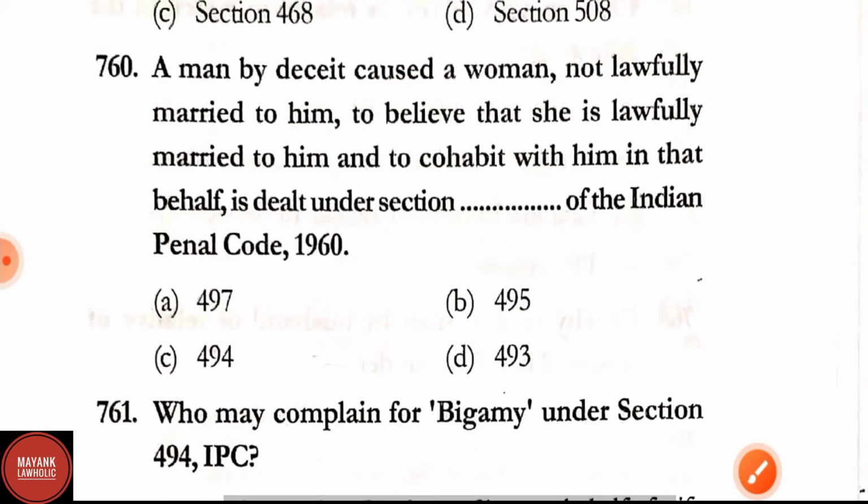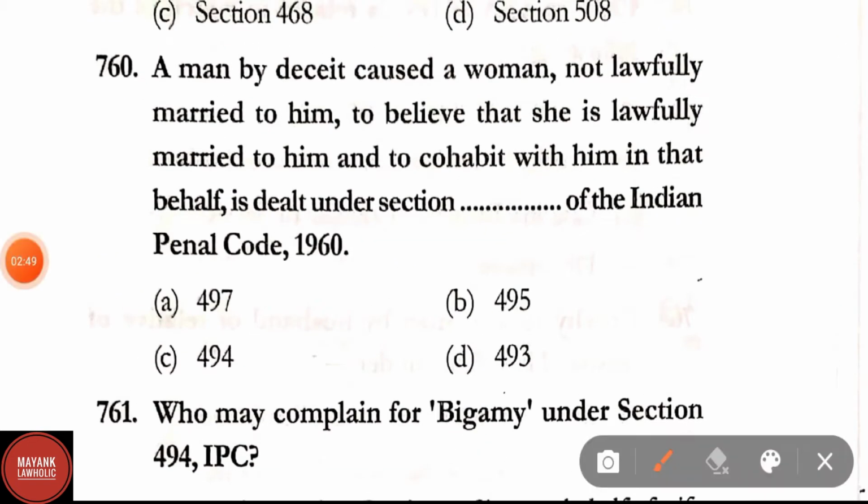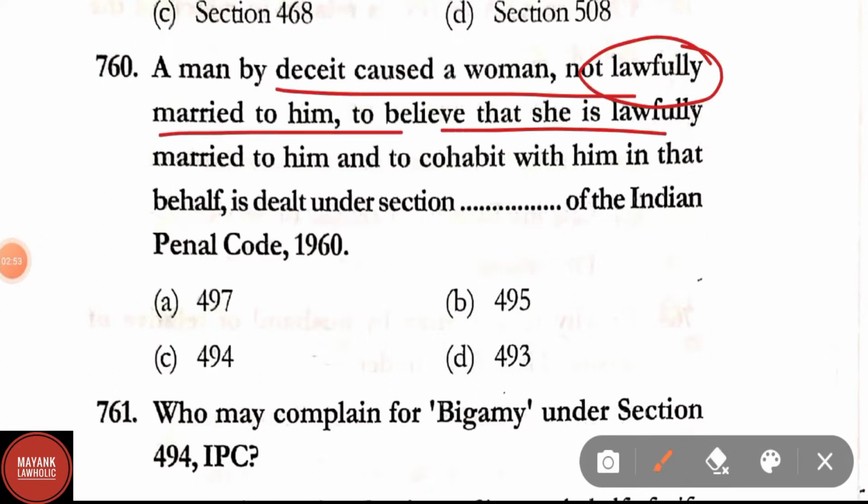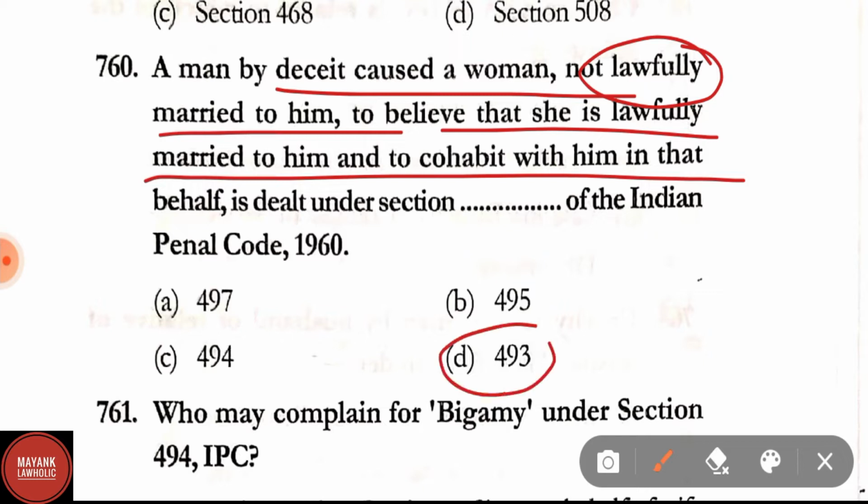Question number 760. A man by deceit caused a woman not lawfully married to him to believe that she is lawfully married to him and to cohabit with him in that belief, is dealt under section dash of IPC. Correct answer is option D, that is section 493 of IPC.